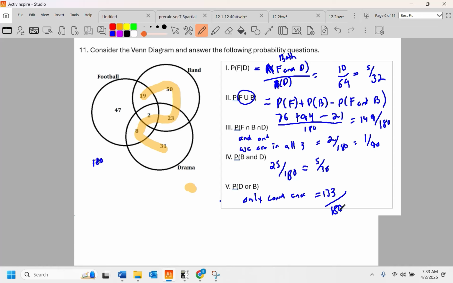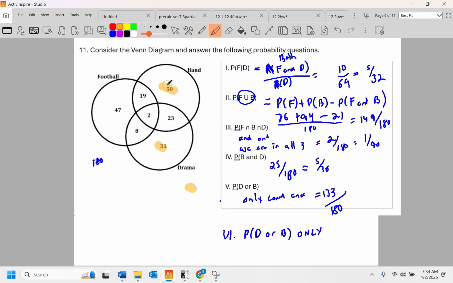And that does not reduce, at least I don't think it does, so I'm not going to mess with it. There's something I put down at the bottom, which I think is what I was teaching for some reason: D or B only, which means we're in drama or band only, and nothing else. Drama or band only would just be those two guys right there.